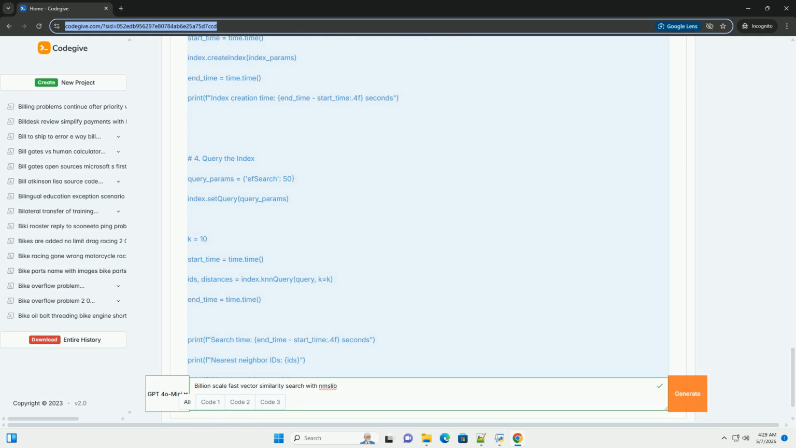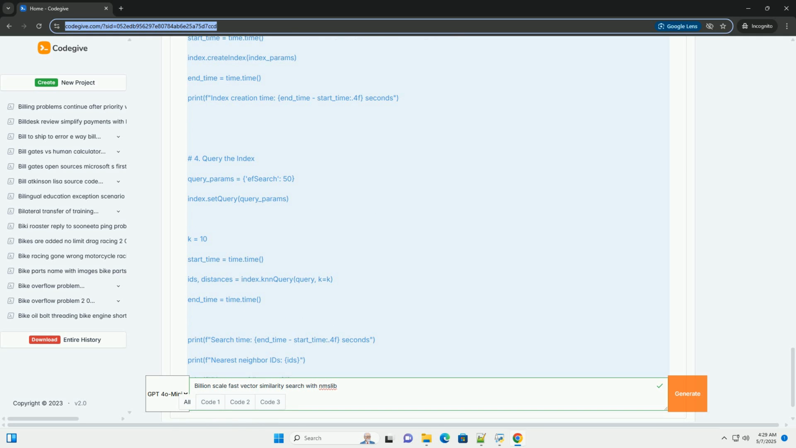index.knn_query(query, k=k): we perform the k-nearest neighbor search. Query is the query vector. K is the number of nearest neighbors to retrieve. The function returns IDs, the indices of the nearest neighbors, and distances, the distances between the query vector and the neighbors.